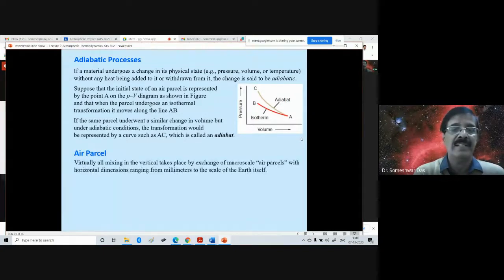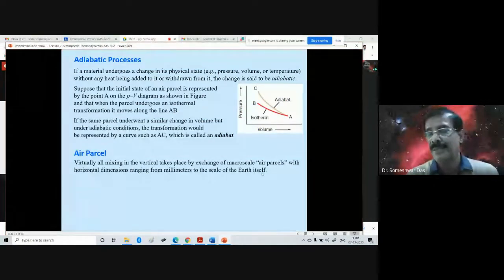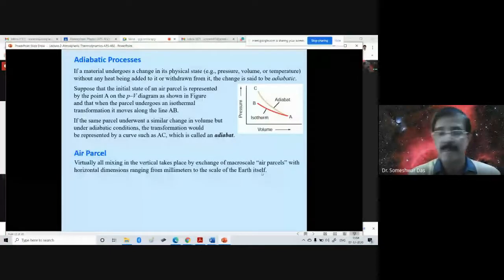Virtually all mixing in the atmosphere takes place by exchange of macroscale air parcels with horizontal dimensions ranging from millimeters to the scale of the Earth itself. You can just imagine how big an air parcel could be. The size of an air parcel can be as small as a millimeter, or as large as the size of the Earth itself, several thousand kilometers.